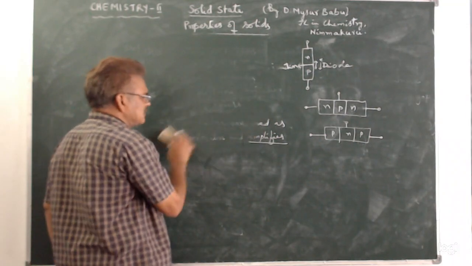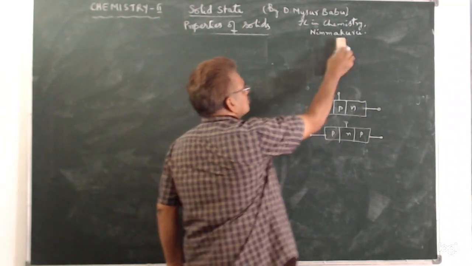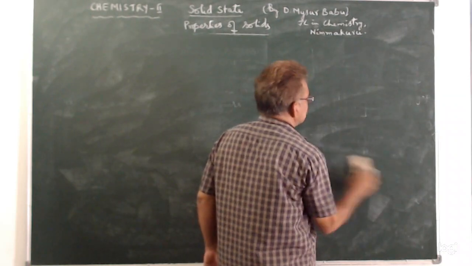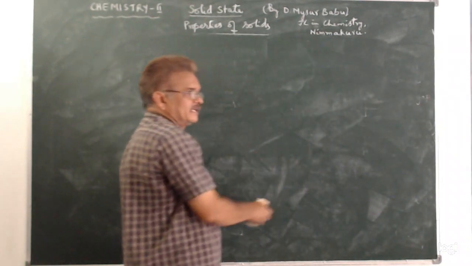So we discussed electrical properties in solids. Now we will discuss magnetic properties in solids.